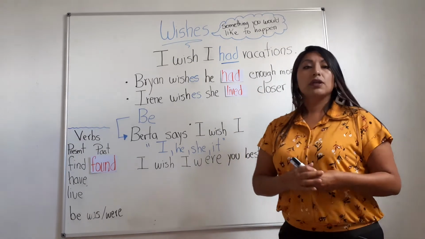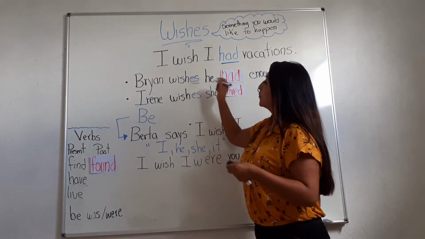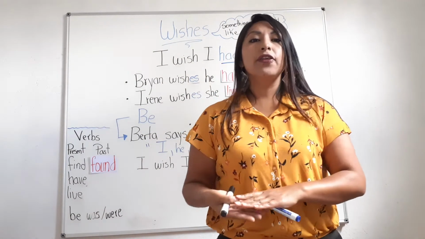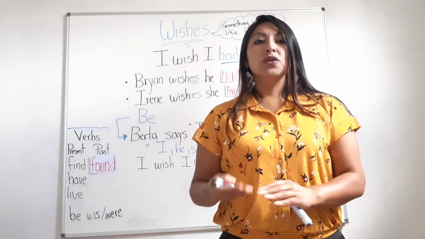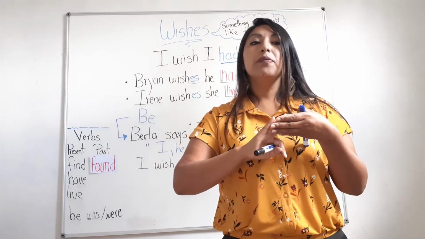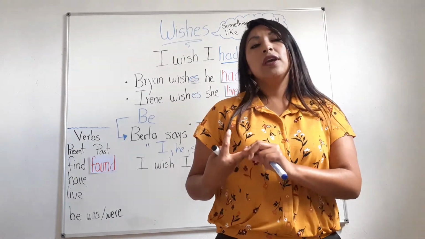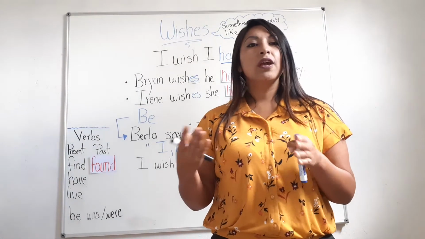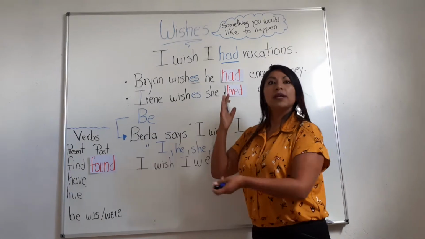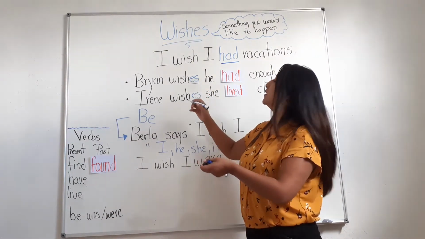Here is something to clarify. Remember that we add an s to the verb when we are talking about third person. Remember, the third person is he, she, or it, when we are talking about a thing or an animal. So that's why it's mandatory to remember the rule of simple present.